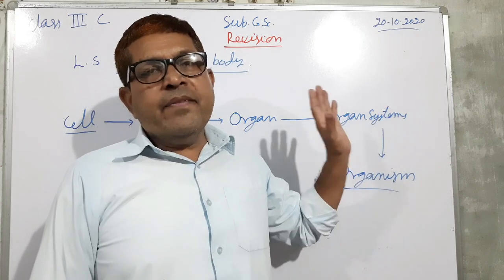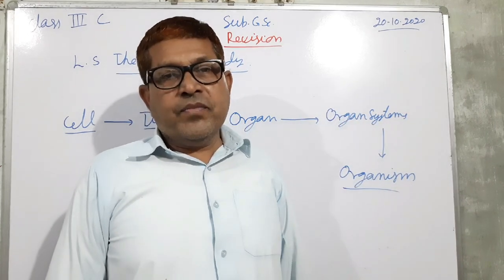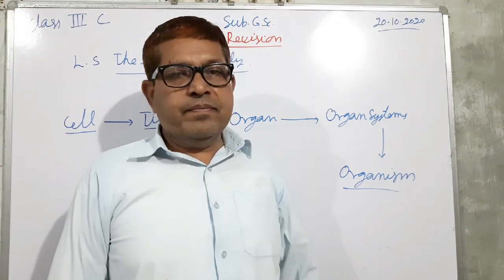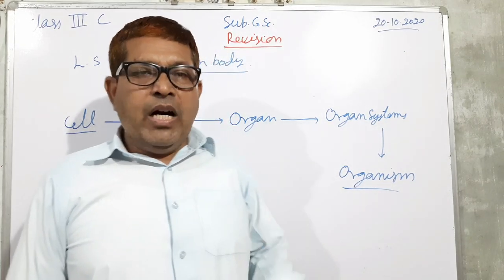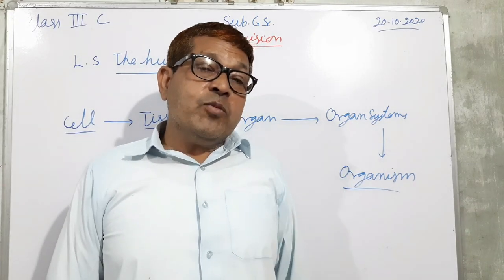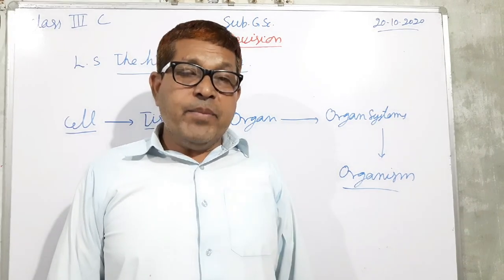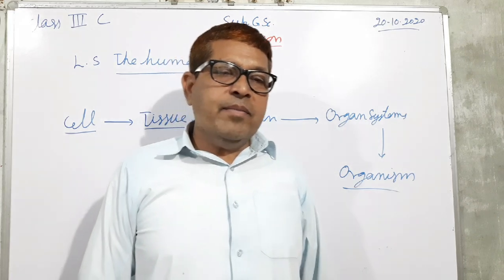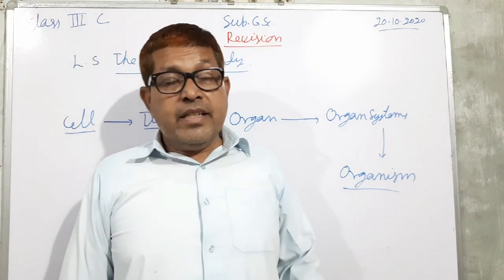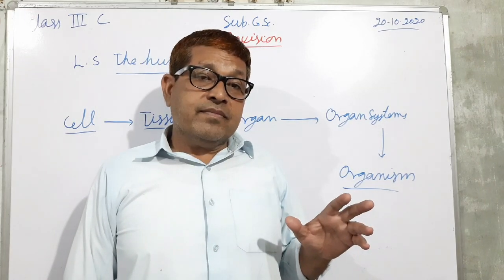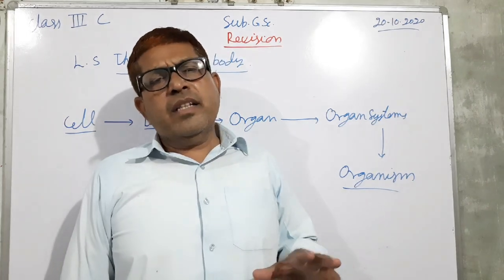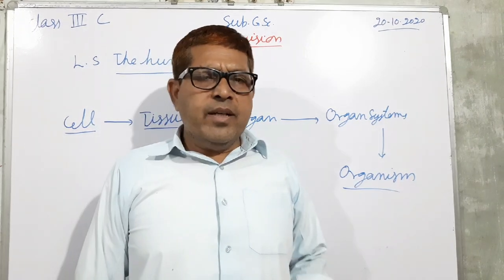If any system is removed, then we cannot survive. So all the systems work together. Suppose we remove the digestive system, can we survive? No, we cannot survive. If we remove the excretory system, we cannot survive. So in this way, all the systems have their own importance.